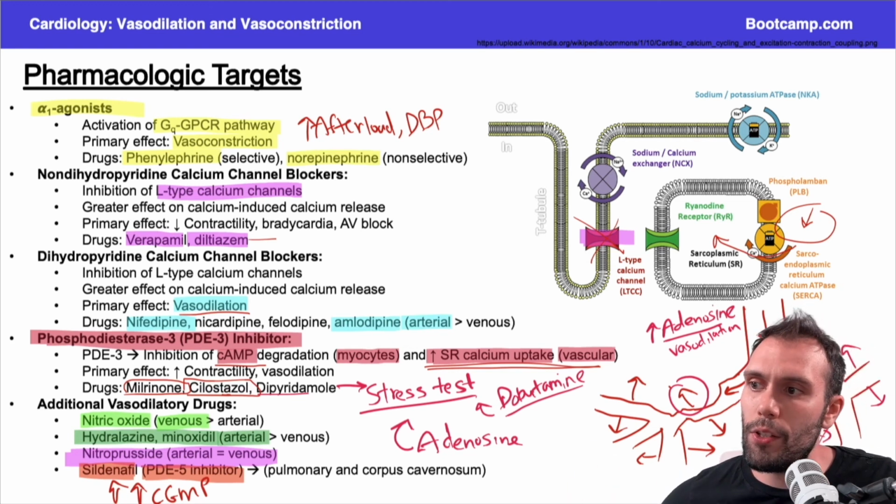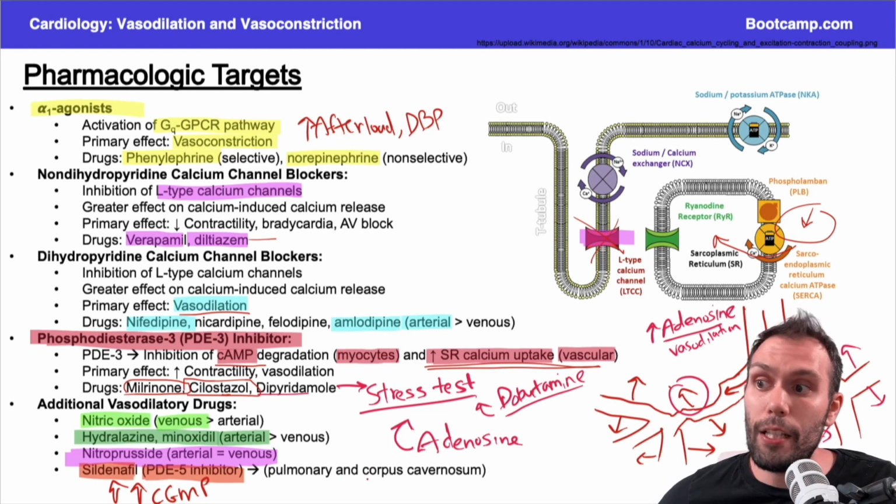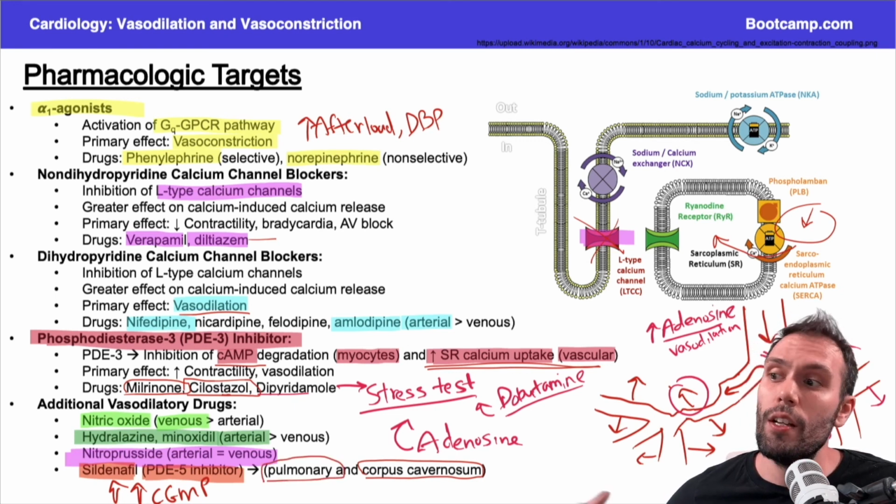Now, the thing about sildenafil, though, is it primarily works at two areas. Now, I already said that sildenafil is Viagra, right? So it'll dilate the vessels at the corpus cavernosum, right? And so it can cause erections in men. And then it also has effects on the pulmonary vasculature. So if you have a patient that has pulmonary hypertension, sildenafil or phosphodiesterase 5 inhibitors can be used to bring that pressure down. Two big points.